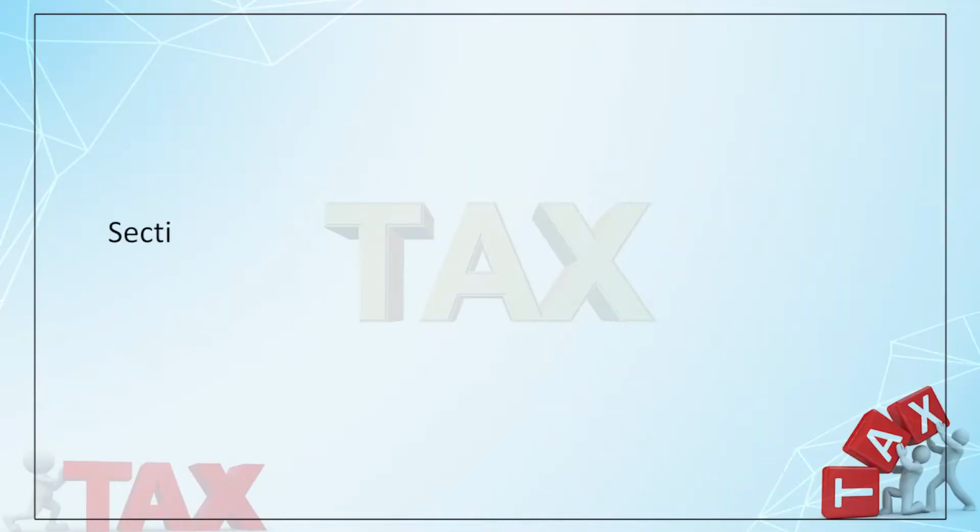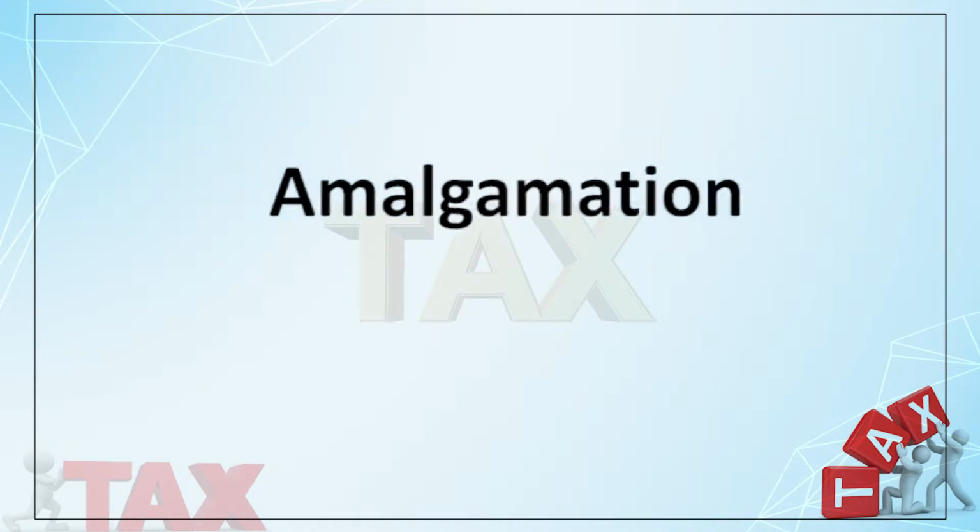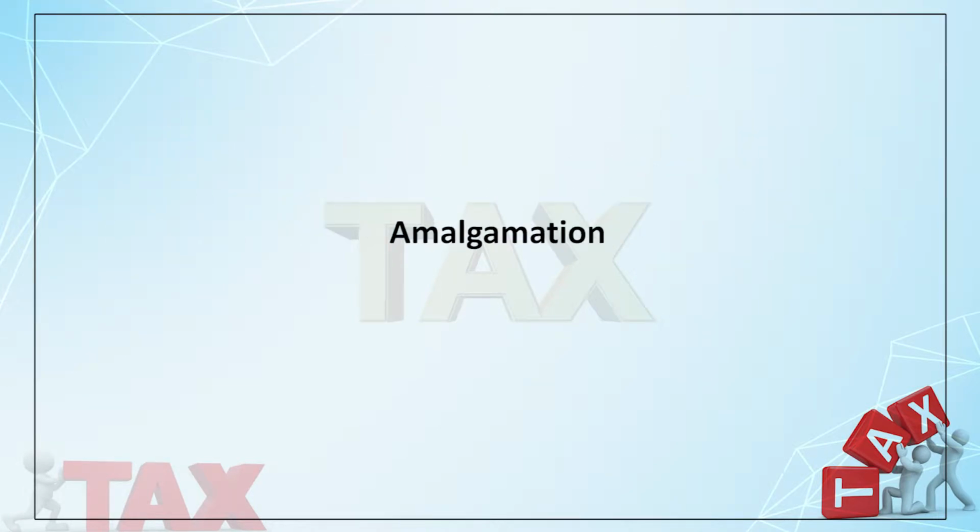In the Income Tax Act, demerger has been defined under section 2(19AA). It has a lot of conditions, you can read it through. I am just discussing 3 conditions for you. Demerger is only possible in case of companies, like amalgamation. Only companies can go for amalgamation and demerger. Then, the erstwhile Companies Act 1956, sections 391 to 394, has to be adhered to.